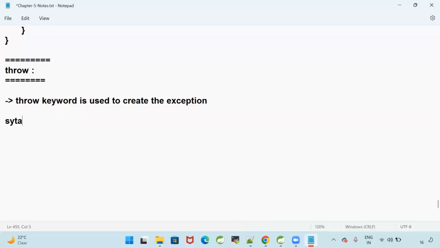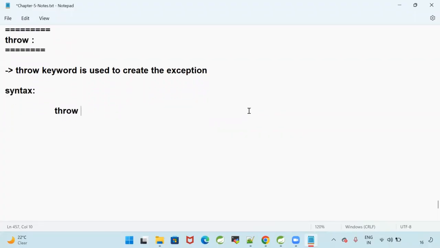What is the syntax to create the exception? Throw. Exception means a class, and I need to create the object. How to create the object for a class? We go for new. Throw new, and I give the exception, then here I specify the message, whatever you want. Why you are throwing that exception, you need to specify.